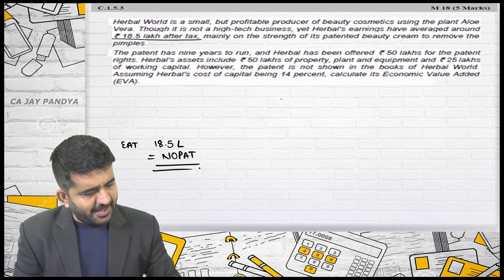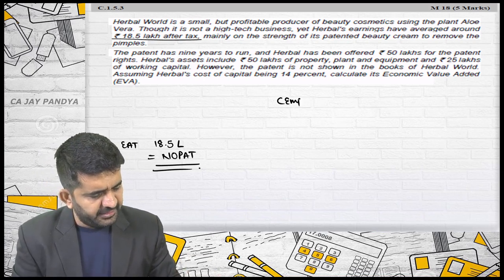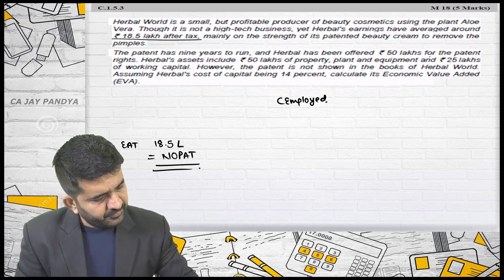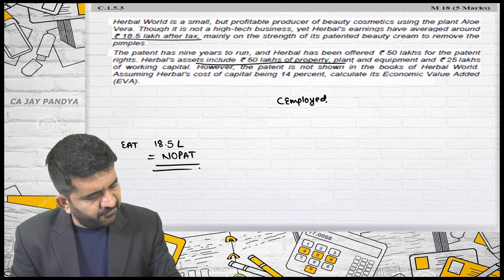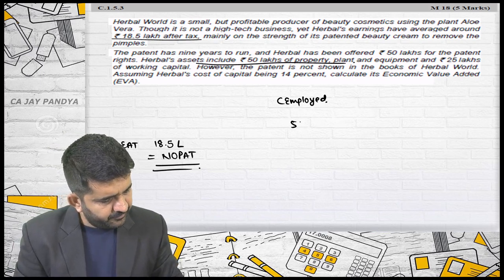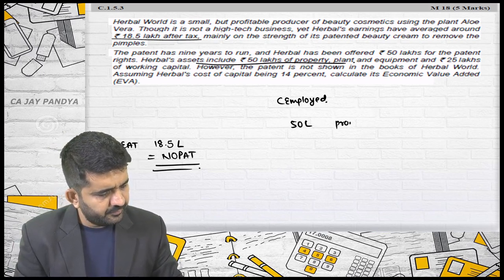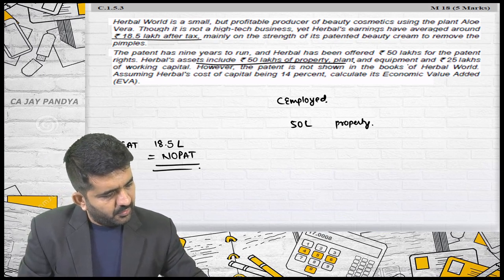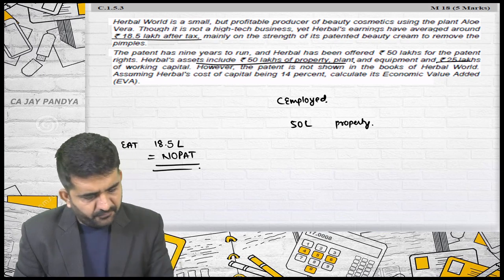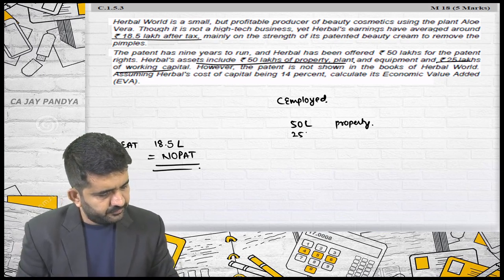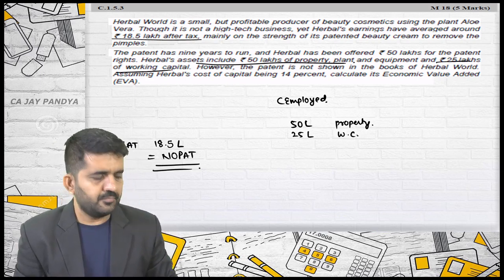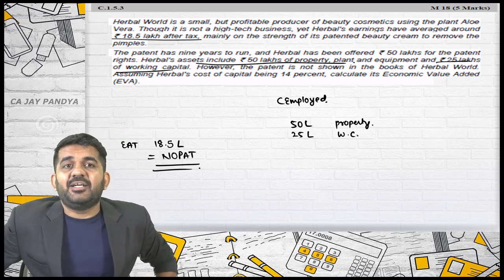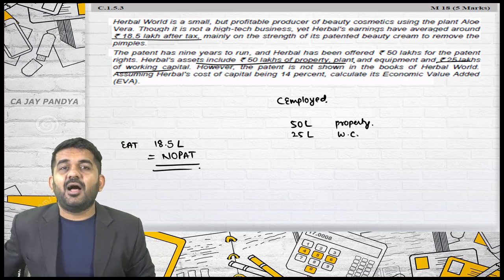Now, what is capital employed of the company? I am writing it down. 50 lakhs of property, 25 lakhs of working capital. The question is, should I consider the patent which is not recorded? The answer is yes.